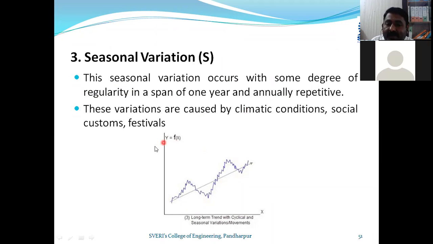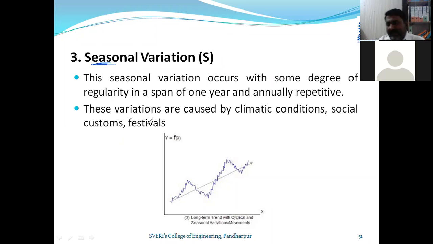Annually repetitive means if this variation occurs in the month of November this year, again next year, in the month of October, November, that variation will occur. Again the year after, October, November, that variation will occur. So these are annually repetitive. Therefore, the name itself indicates that it is a seasonal variation. The variations are caused by climatic conditions, social customs, festivals.